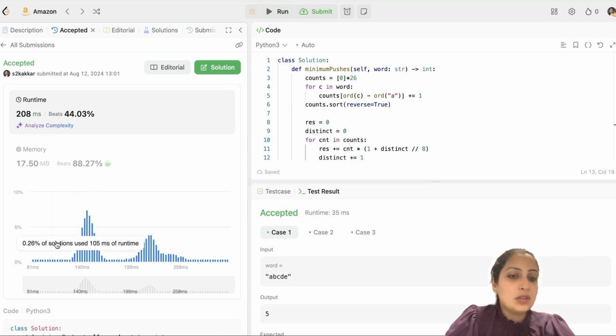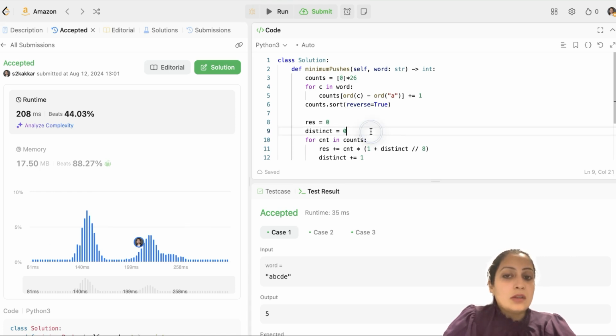As you can see, the solution is doing quite well here, and it's the most optimum solution you can come up with. Now I'll just skim through the code and explain what we did and why we did it. So I first initialized my counts array with length 26 because there are 26 distinct alphabets possible. There cannot be more than 26 lowercase alphabets. Now I'll go through the word, and for each character I'll update this count. To update those counts, I take my character c in its ordinal value and subtract the ordinal value of lowercase a to bring it in the range of 0 to 25, which are my indices in the array, and update the count.